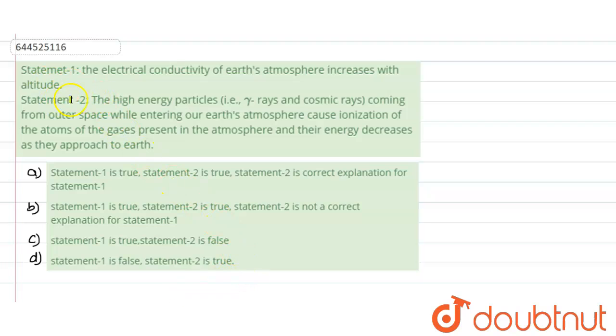Hello everyone, let us start with our question. In this question, there are two statements which have been given. Statement one says that electrical conductivity of Earth's atmosphere increases with altitude. Statement two says that the high energy particles, which are gamma rays and cosmic rays coming from outer space, while entering our Earth's atmosphere cause ionization of the atoms of the gas present in the atmosphere, and their energy decreases as they approach the Earth. Now we need to check whether both the statements are true or whether any statement is false, and if the statements are true, whether statement 2 is the correct explanation for statement 1.